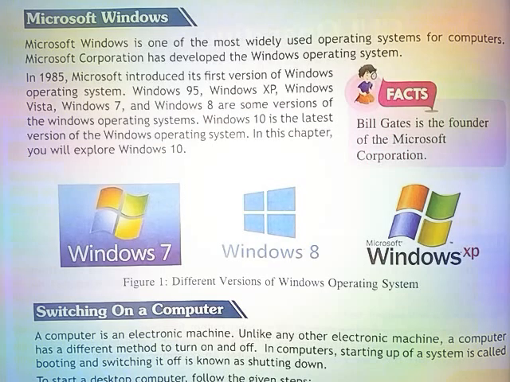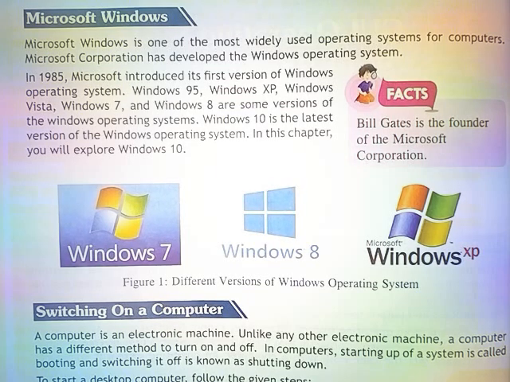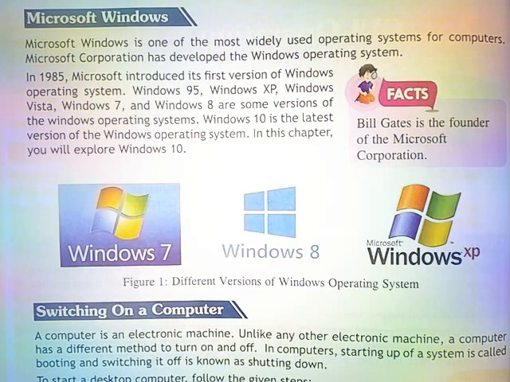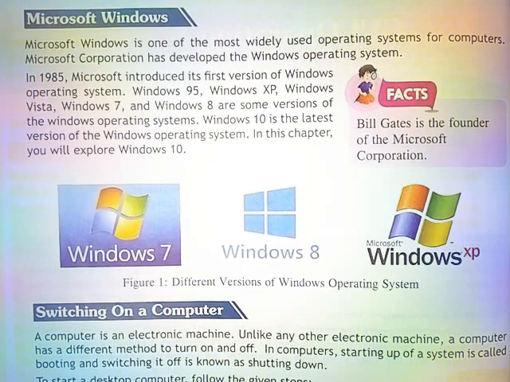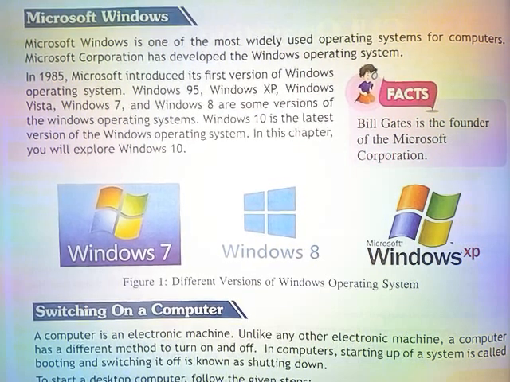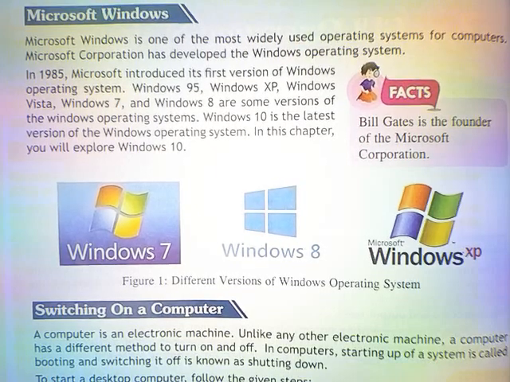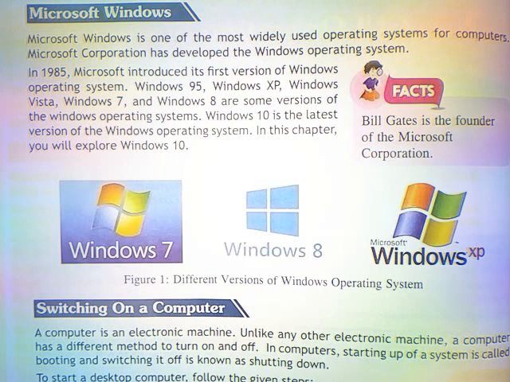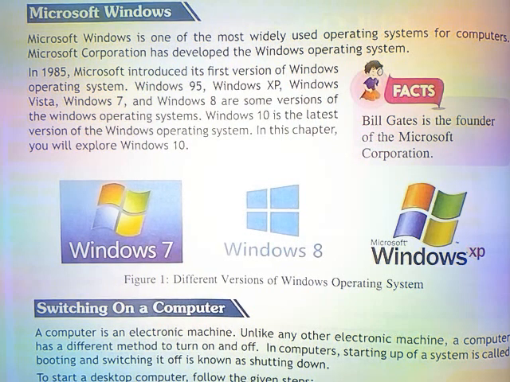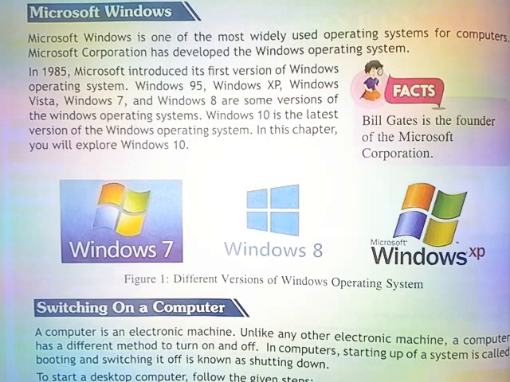Windows 95, Windows XP, Windows Vista, Windows 7 and Windows 8 are some versions of the Windows operating system. Windows 10 is the latest version of the Windows operating system. In this chapter, you will explore Windows 10. Bill Gates is the founder of Microsoft Corporation.